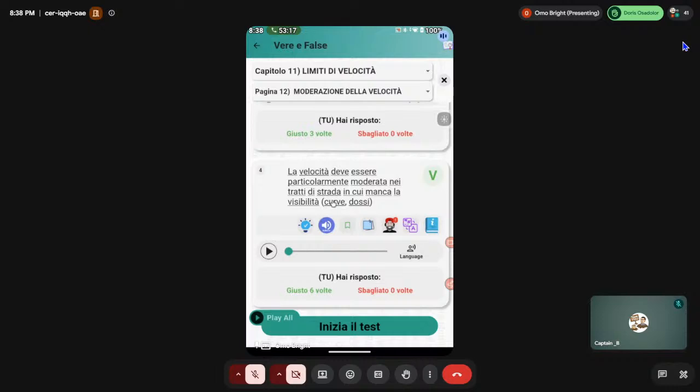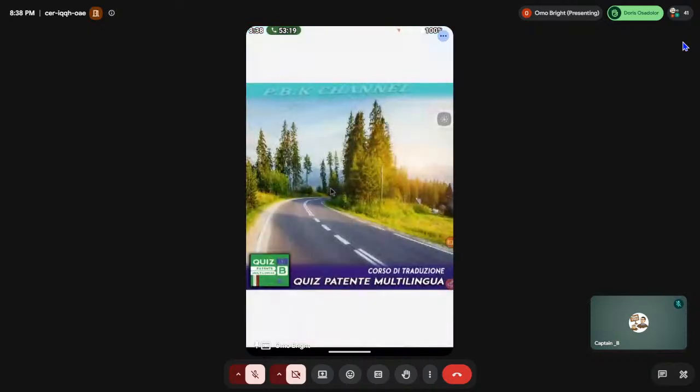You know, a curve like this one. You can't really see this curve clearly. You must moderate your speed because you can't be driving like this. You don't know if the other vehicle coming from the opposite direction is also speeding. What will happen? An accident. So getting close to a curve like this, you must reduce your speed.